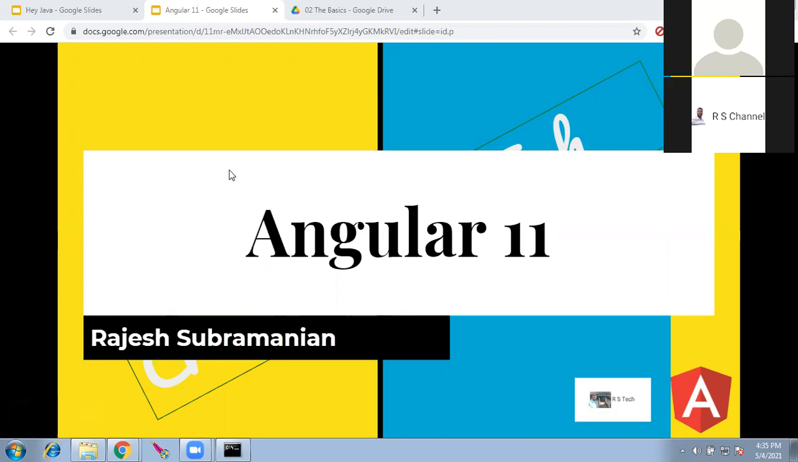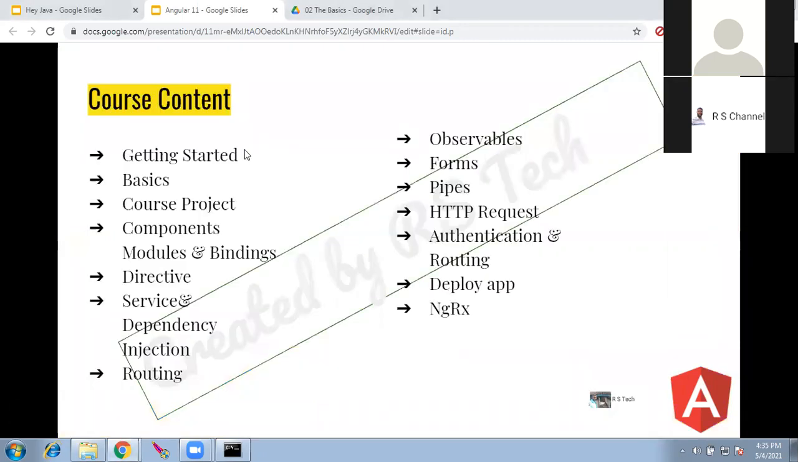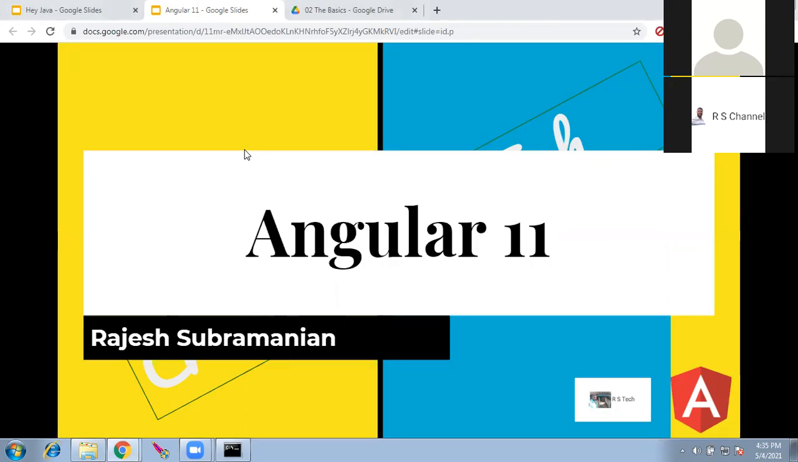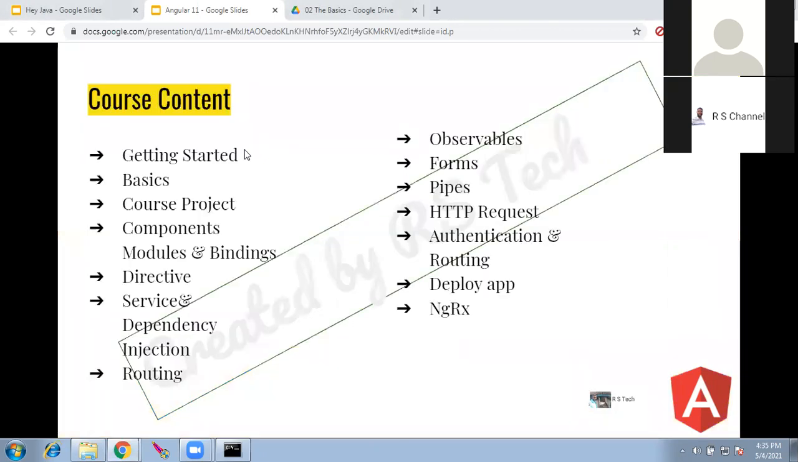Okay, so we'll start with the basics of Angular. Before that, what this course is going to cover. So this is going to cover the basics, and then we have one more.